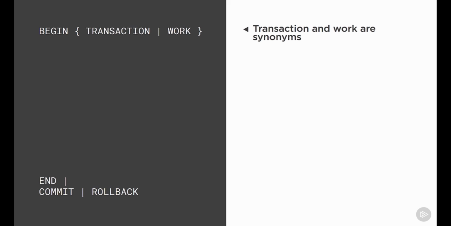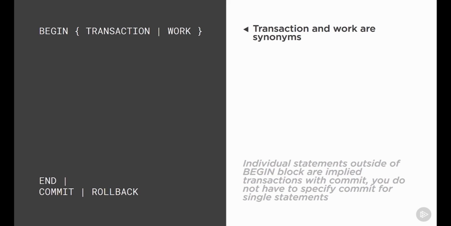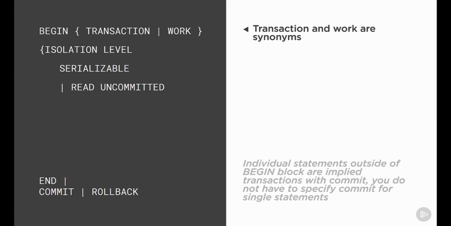Now, if you do not specify a begin transaction statement, the transaction of each individual statement and the related commit are implied. Package deal there. Now, for you true data nerds out there, you can even specify an isolation level. You can specify serializable, read uncommitted, read committed, or repeatable read, as long as you recognize that Redshift is just going to do it all serializable.